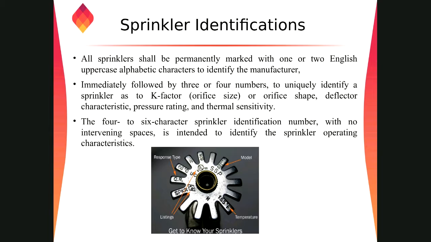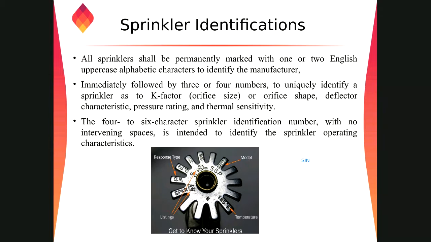So here we come to the sprinkler identification number. We call it SIN. Normally, if you are purchasing a sprinkler, by looking at the deflector, you will get all the details regarding the K factor, temperature rating, response time, UL and FM listings, all those things you can find on this deflector.